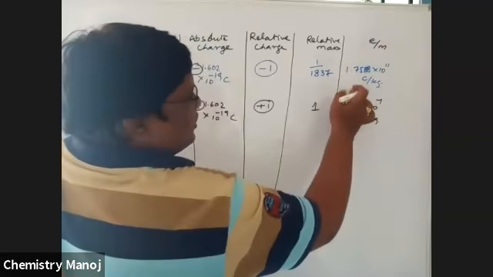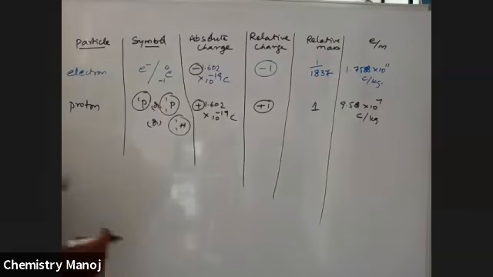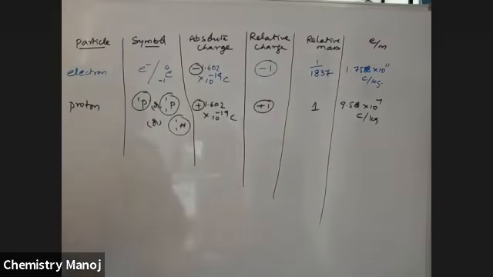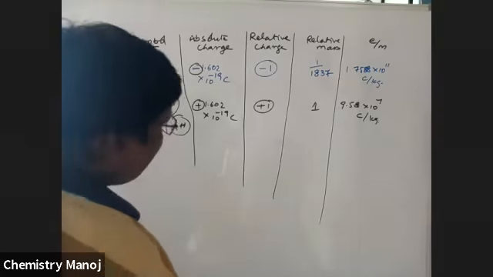Because the mass is more, the e/m value is automatically less. For the electron the mass is less, so the e/m value is more, because e/m is inversely proportional to the mass of the particle. Next, neutron.